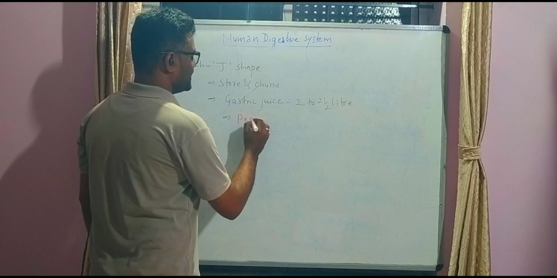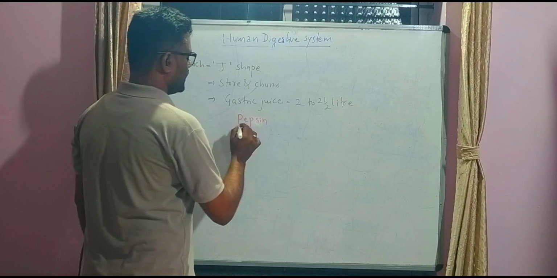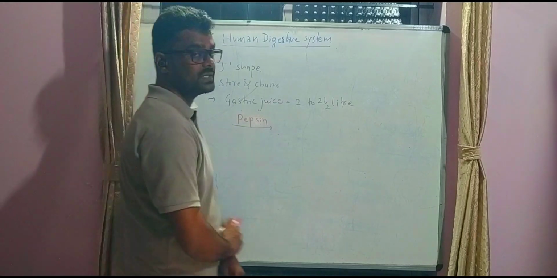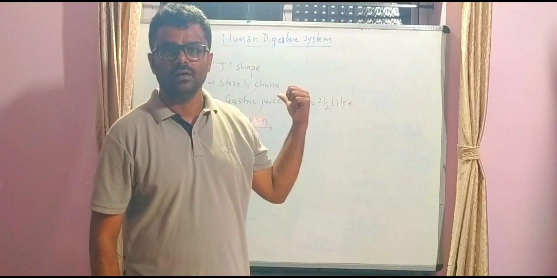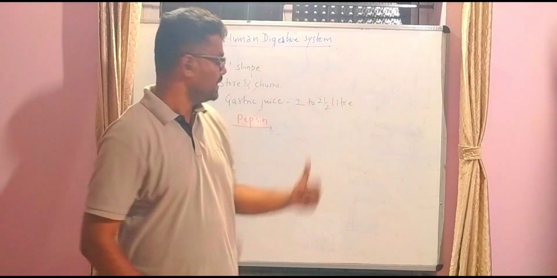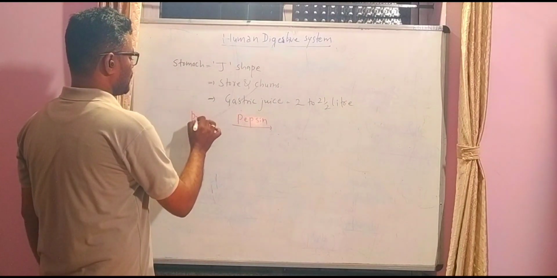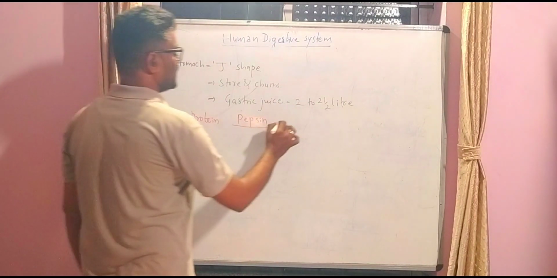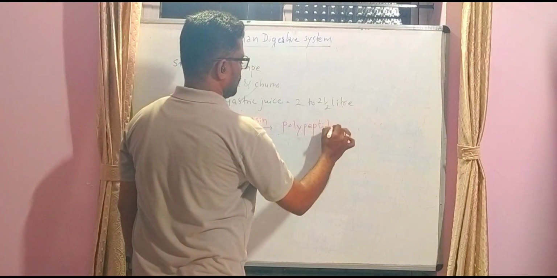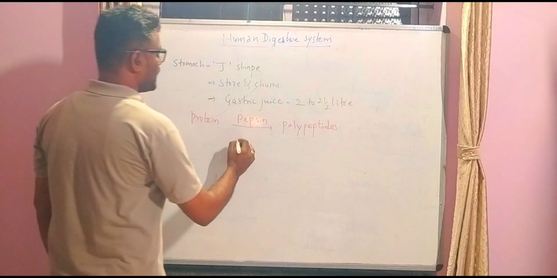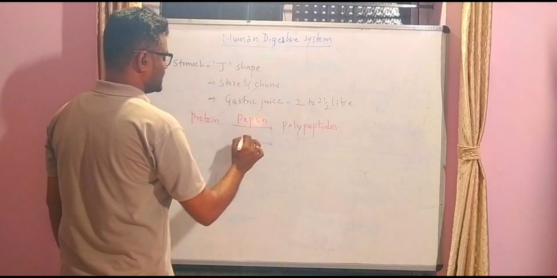One is pepsin. Pepsin is an enzyme secreted by the stomach, and it converts proteins into polypeptides. And the gastric juice also consists of what?